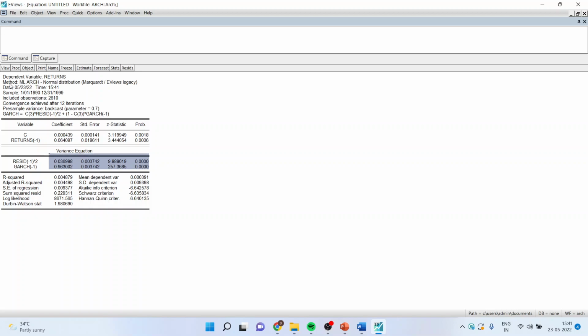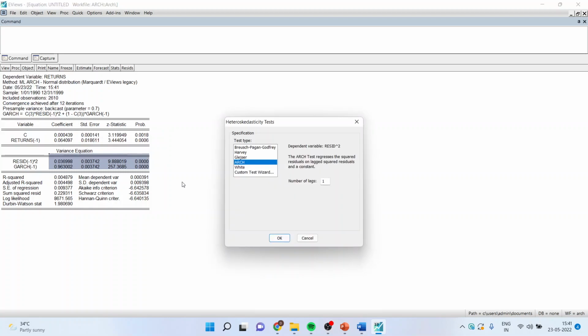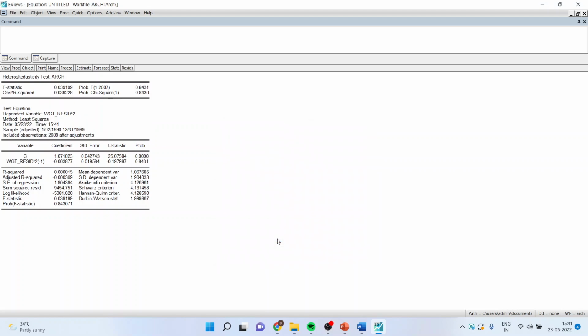Right. Now we will carry out the residual diagnostics: view, residual diagnostics, and here ARCH LM test. Make sure ARCH effect is on, click OK. You can see here the p-value is more than 0.05, and you can say there is no heteroskedasticity in the residuals.